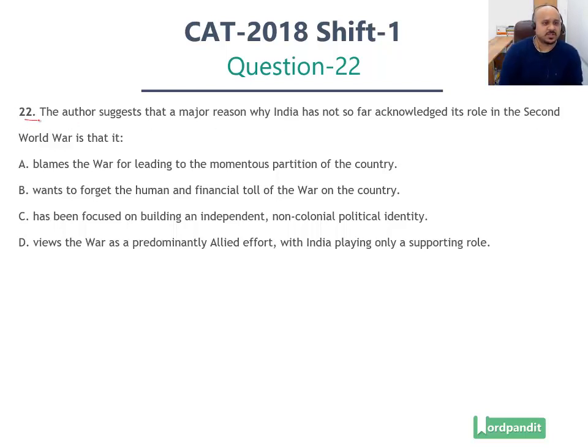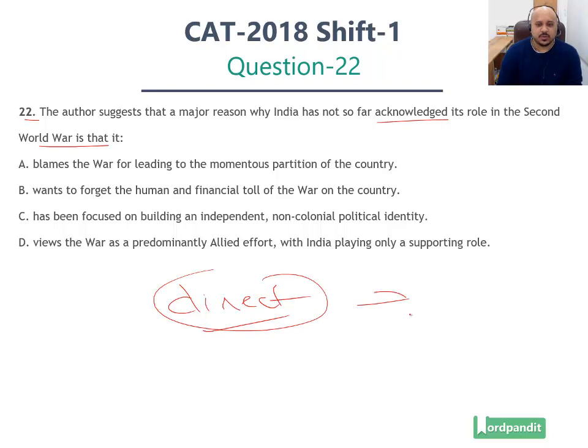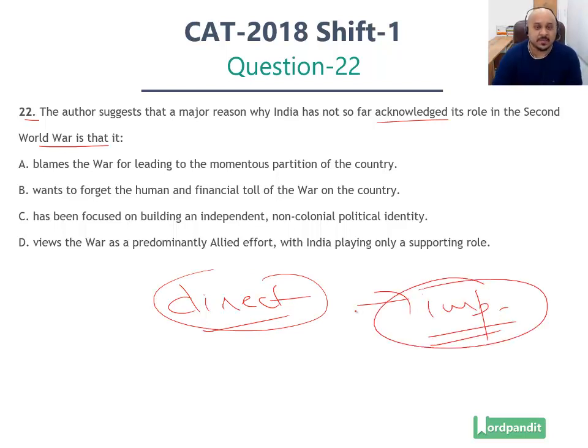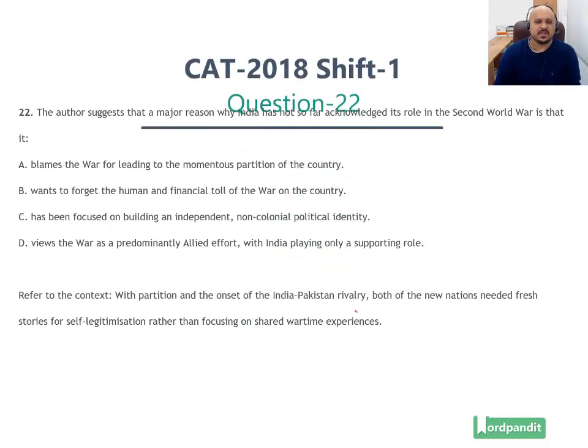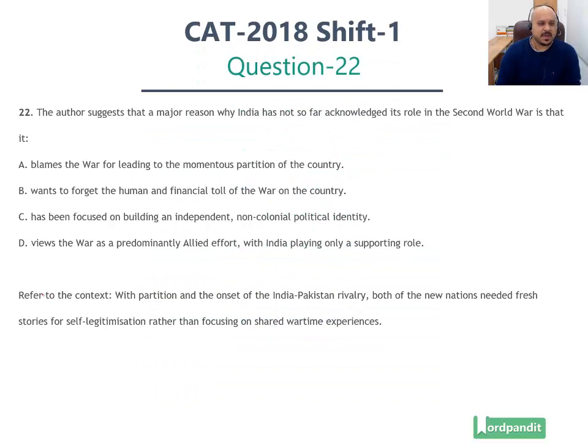The question asks you, the author suggests that a major reason why India has not so far acknowledged its role in the Second World War is that... The one thing that you've got to remember in this particular question is there is no direct reference to this fact in the passage. There is only an implied reference, and you've got to derive the answer from that implied reference, right? So you've got to read between the lines. Now, what do I mean by reading between the lines?